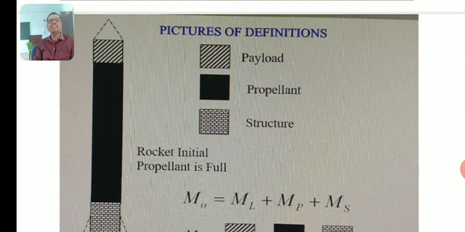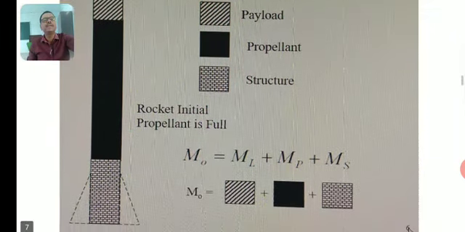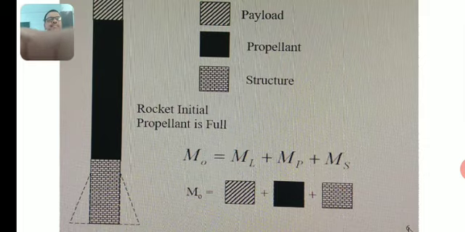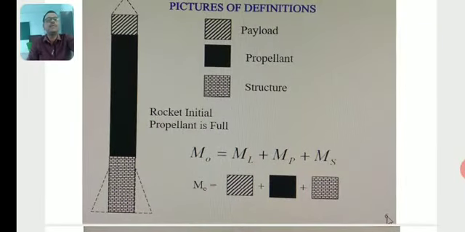Initially the rocket propellant is full. M0 is equal to ML plus MP plus MS, that means the total initial mass of the rocket.